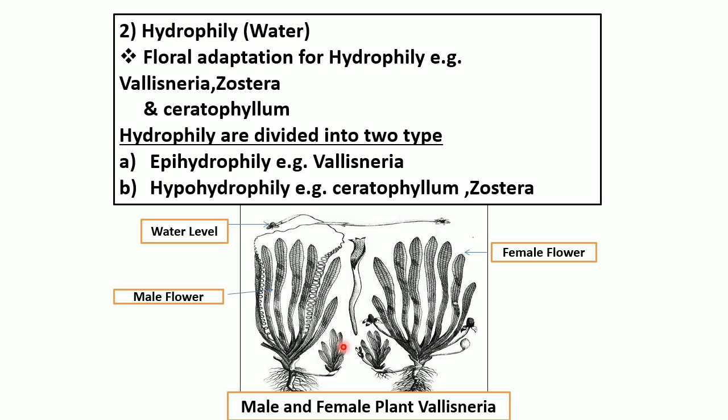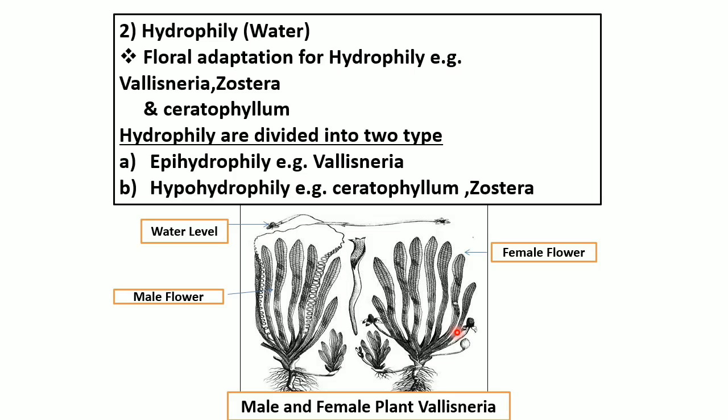Fourth characteristic of epihydrophily, the submerged female flowers have a coiled long pedicel which undergoes uncoiling at the time of maturity. Fifth one is they reach the surface of water and are surrounded by male flowers.